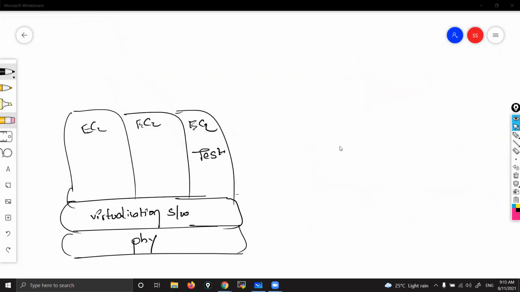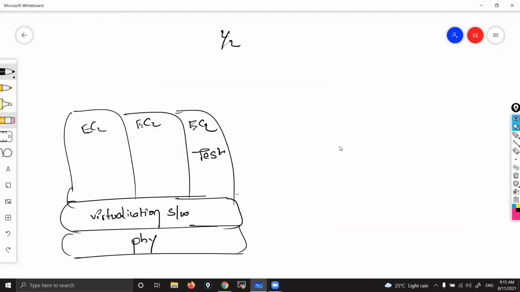Till here you understood, right? Now what they are saying here is 2 by 2 checks passed. That means out of 2 checks, both are passed. So what are those checks? One is the physical instance check.